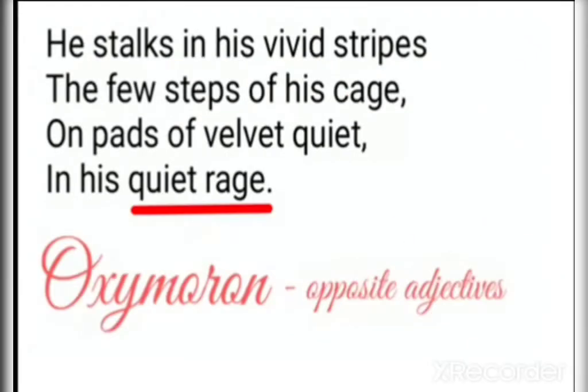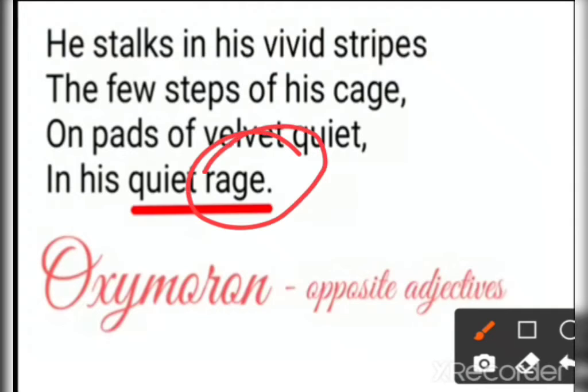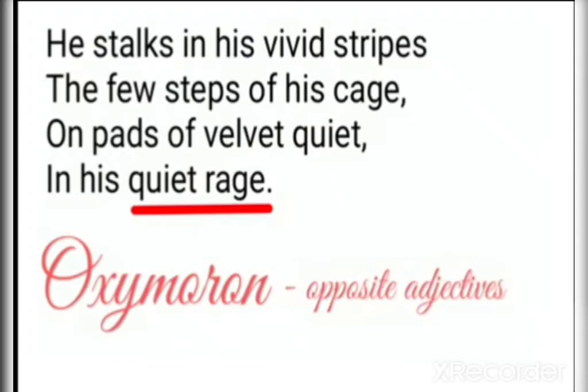The next poetic device used here is oxymoron. Oxymoron is what? Opposite ideas. Please take care that it is opposite ideas, not just opposite words. If we talk about rage, rage is anger. Anger cannot be quiet, cannot be shown as quiet. The opposite ideas are here. So "quiet rage" is used as an oxymoron here.